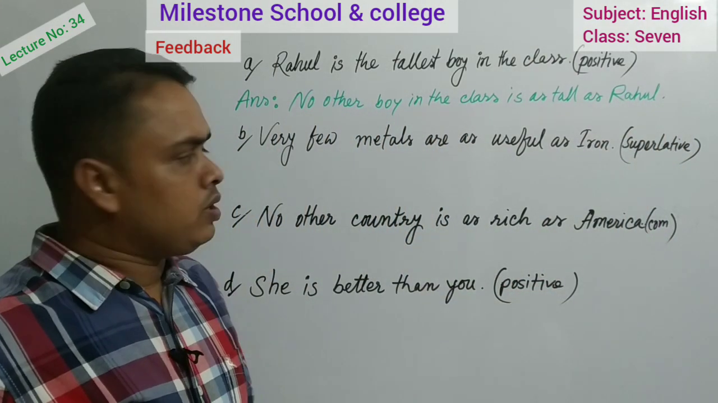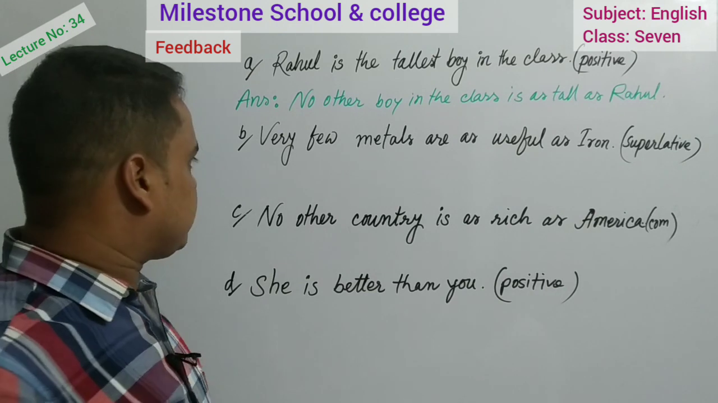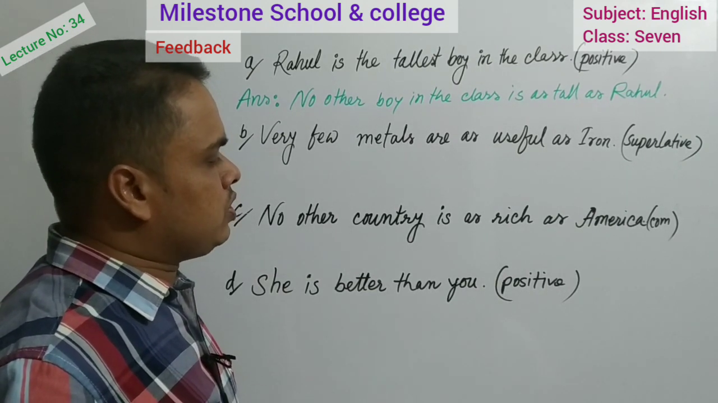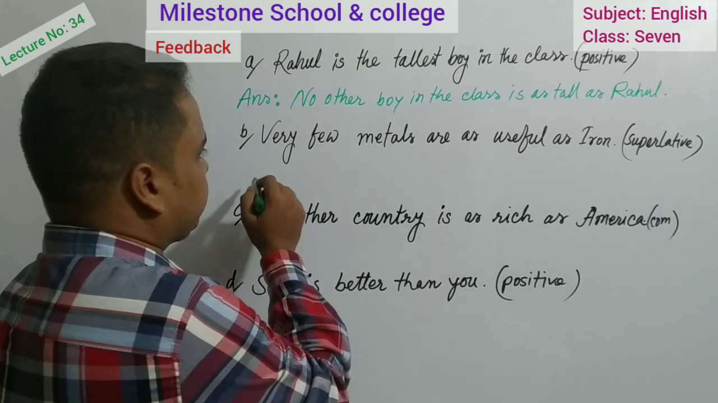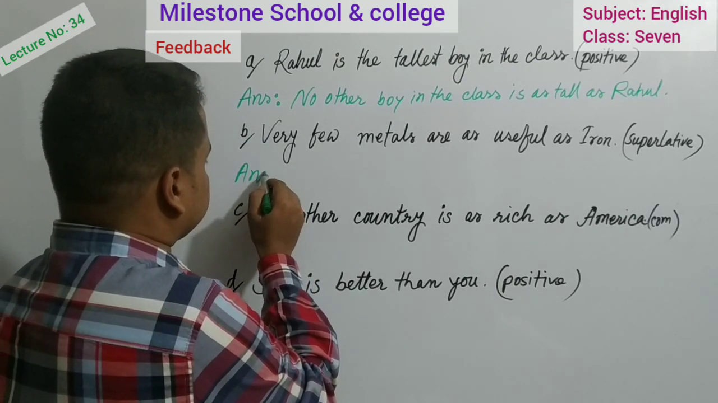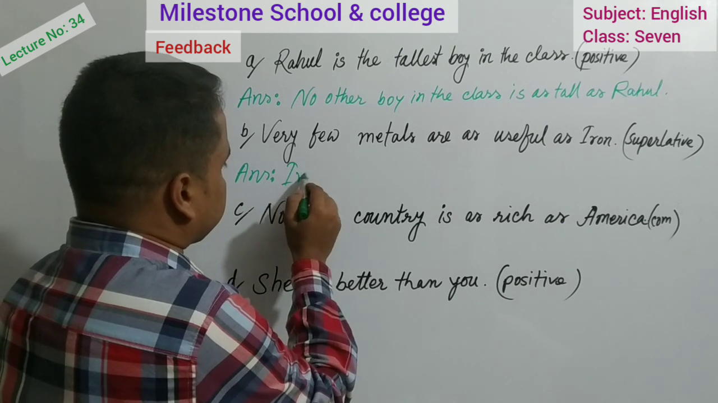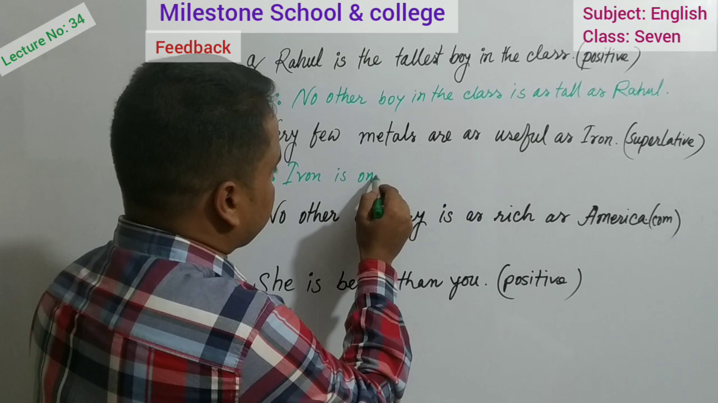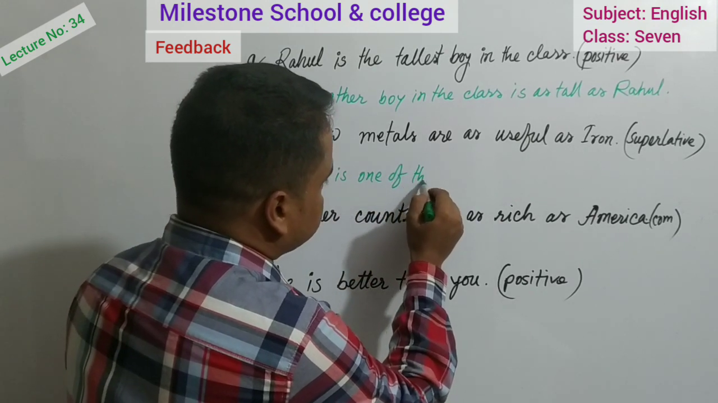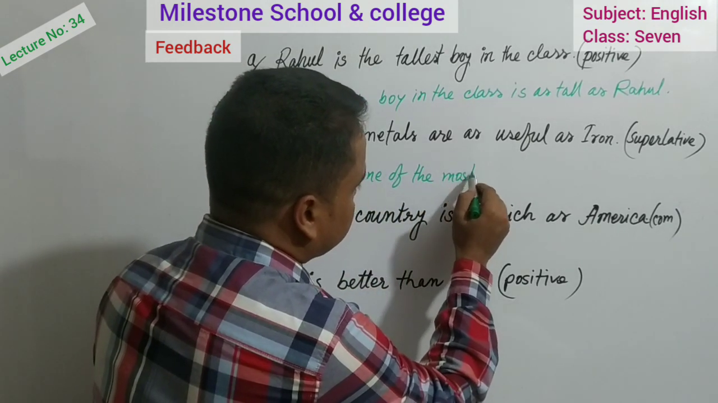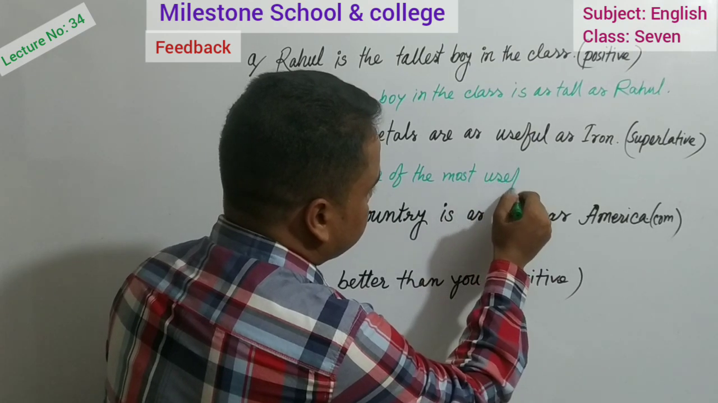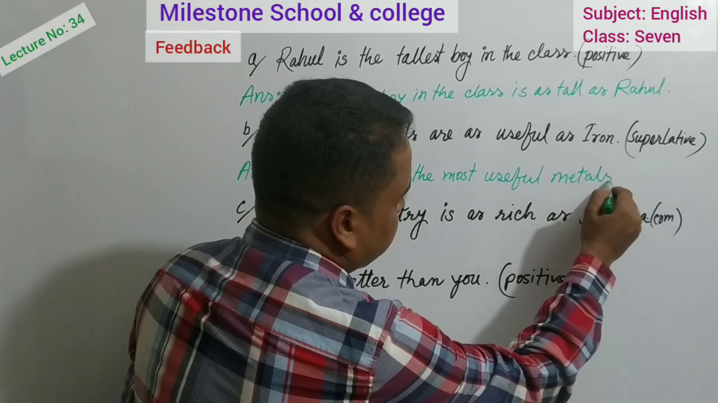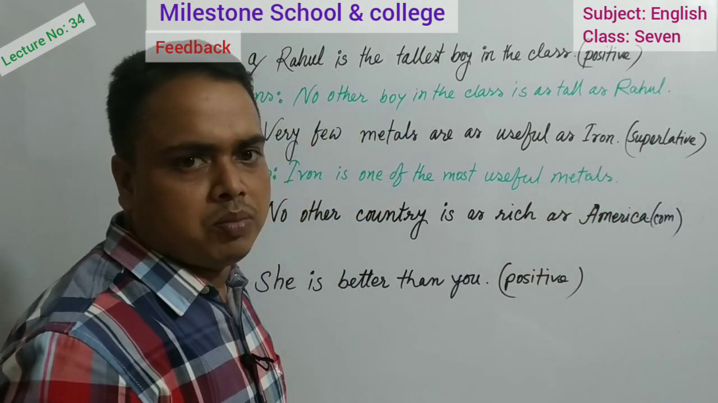Okay. Now, answer of the second question, very few metals are as useful as iron. So, superlative will be iron is one of the most useful metals. Here look at the noun, it will be plural.